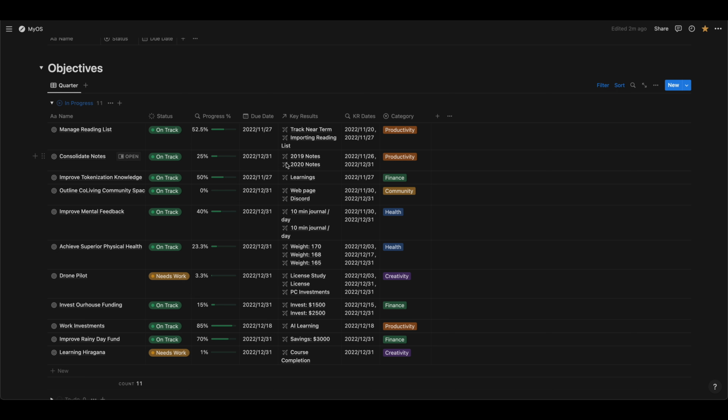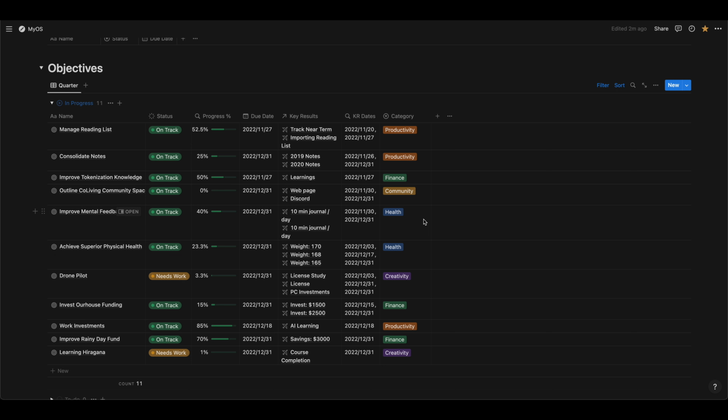And then probably next quarter I'll work on my 2021 and 2022 notes. I'm working on improving my knowledge around tokenization. This again is another set of objectives around creating some co-living community spaces. I want to get a new web page up and a new Discord group around that.